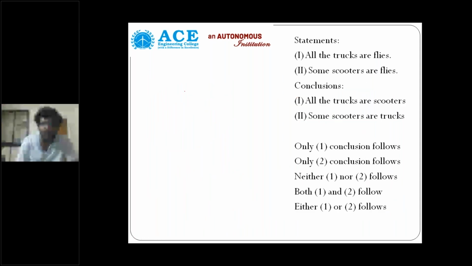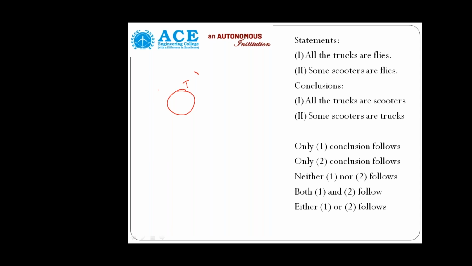Now say this case: all trucks are flies. Some scooters fly.